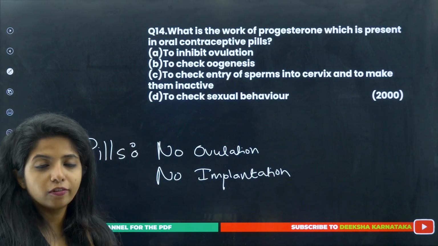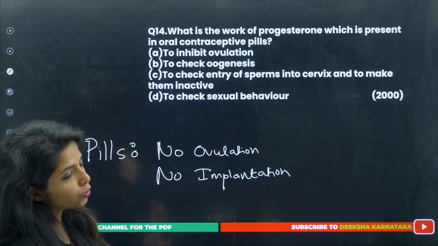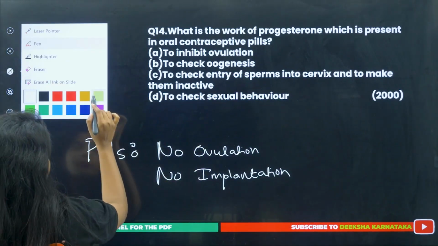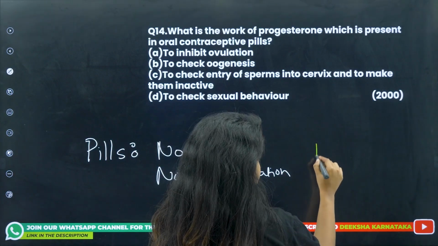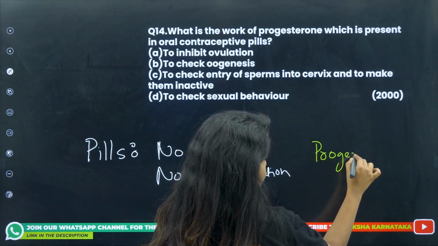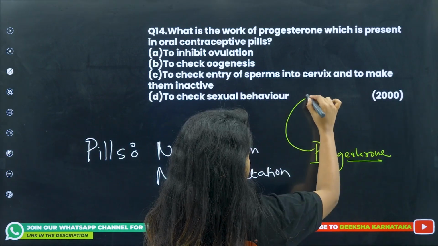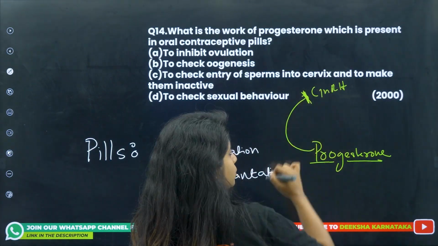It does not allow ovulation, it does not allow implantation. As you know, when progesterone has been put, we just studied that progesterone is not liking LH and FSH, right? So when progesterone is being put from outside, this goes and acts on GnRH and says, please stop your secretion, we do not want your secretion.